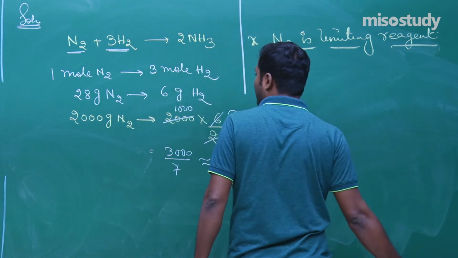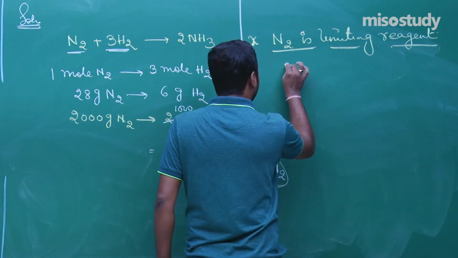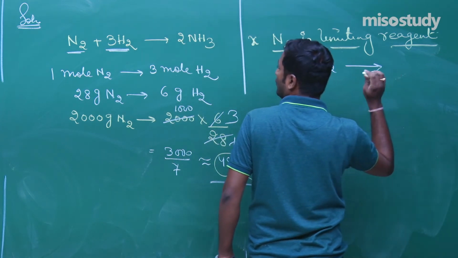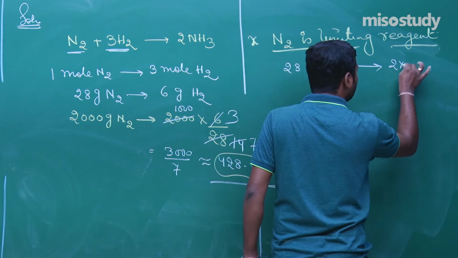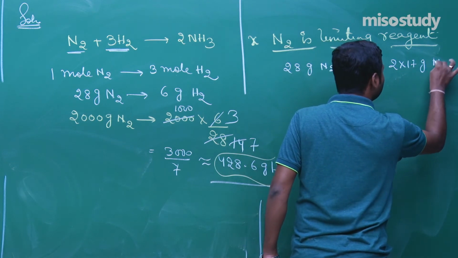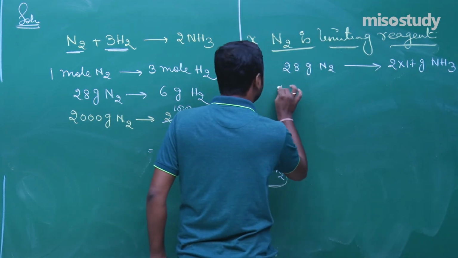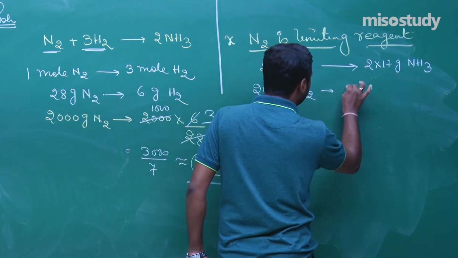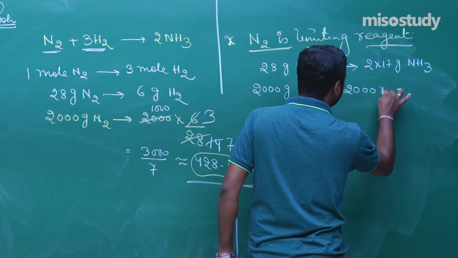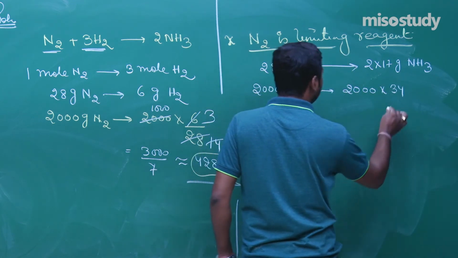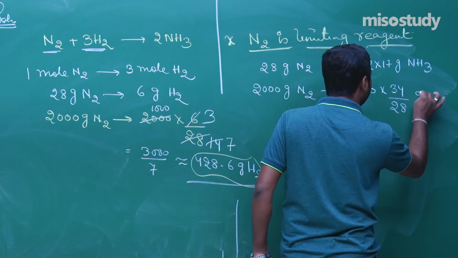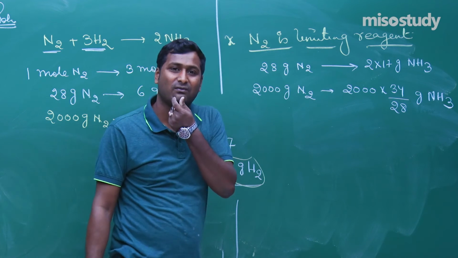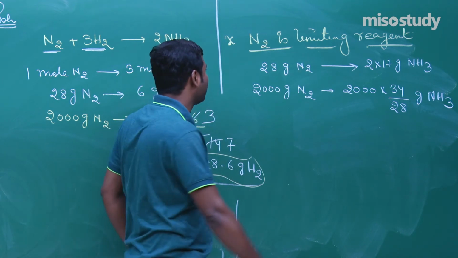Now look at that: 28 gram N2 gives you 2 into 17 gram NH3. So 2000 gram N2 will give you 2000 multiplied by 34 divided by 28 gram NH3. This is the answer of the first part. Am I right? Yes, sir.